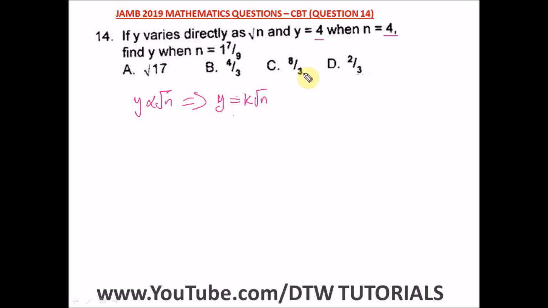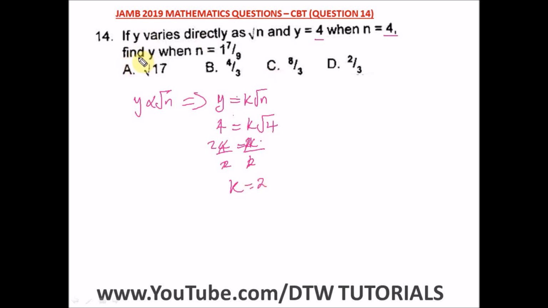In doing that, what is y? y is 4, so 4 is equal to k root n, and n is 4. So we have 4 equals k times the square root of 4. The square root of 4 will give us 2. And 2 times k will be 2k. So to look for k, we divide both sides by 2. So this will cancel out, and 4 divided by 2 is 2. So k is equal to 2.